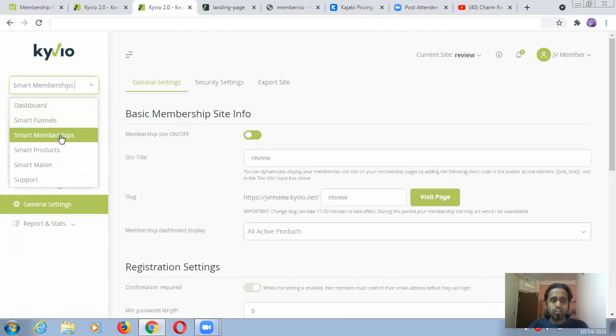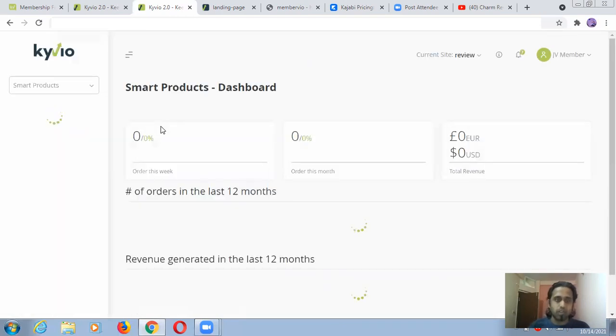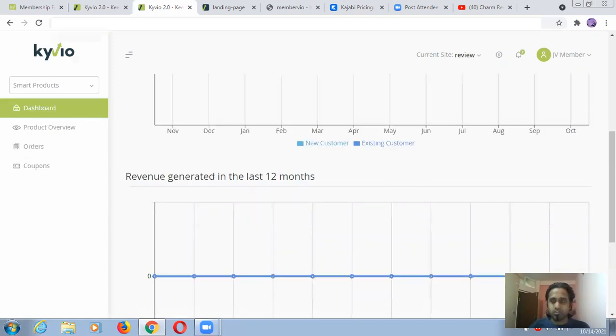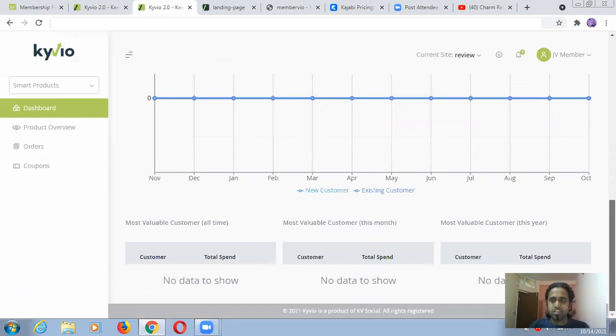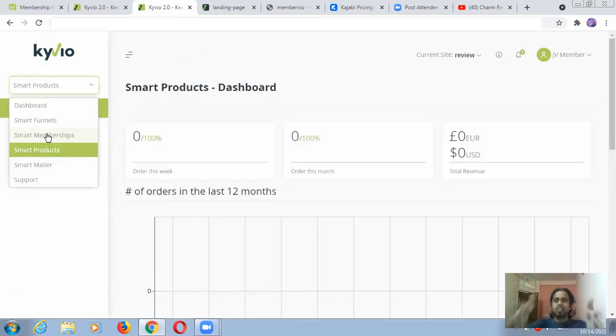I go on here, Site Smart Membership. Smart Product will be the same, which I already showed you, like courses and things you can create. Let me click on this so that you can understand. This is just showing you analytics of what you created before, but right now there is no data, though it will be the same. For membership, because you created some products, I created a member access area, some digital products, some physical products. You can do the same, and it will show up here.